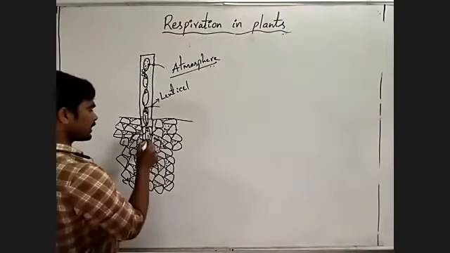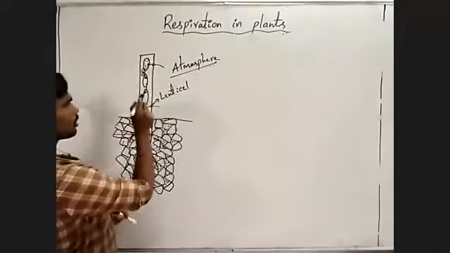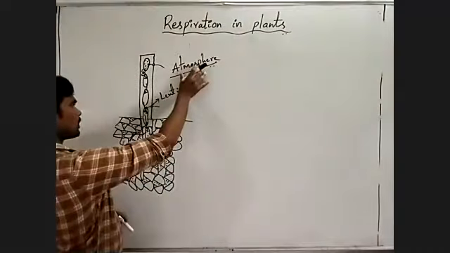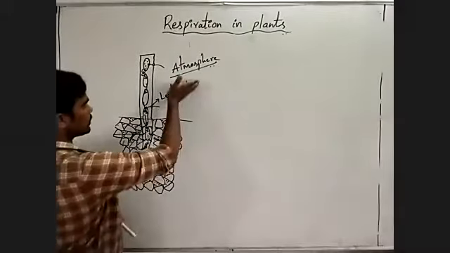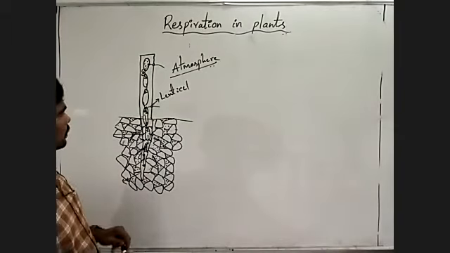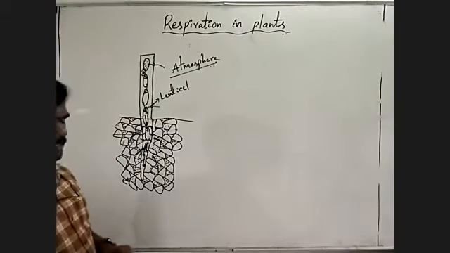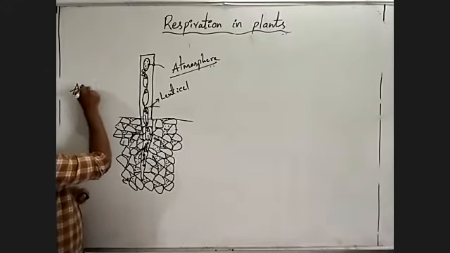Means indirectly, roots absorb the oxygen from the atmosphere above the ground. This type of adaptation is also present in some aquatic plants.